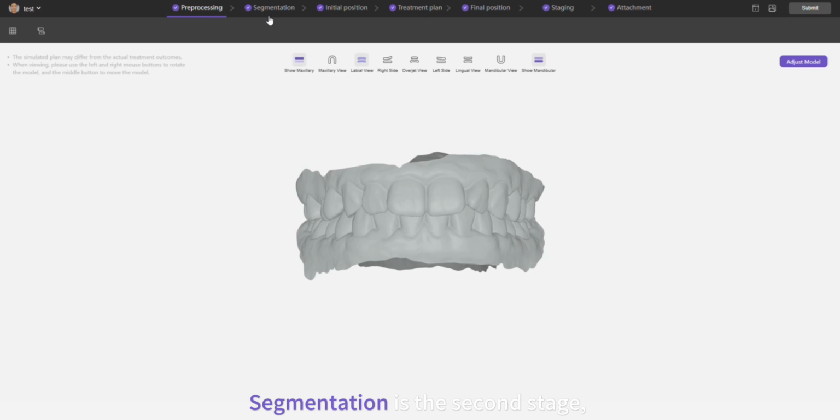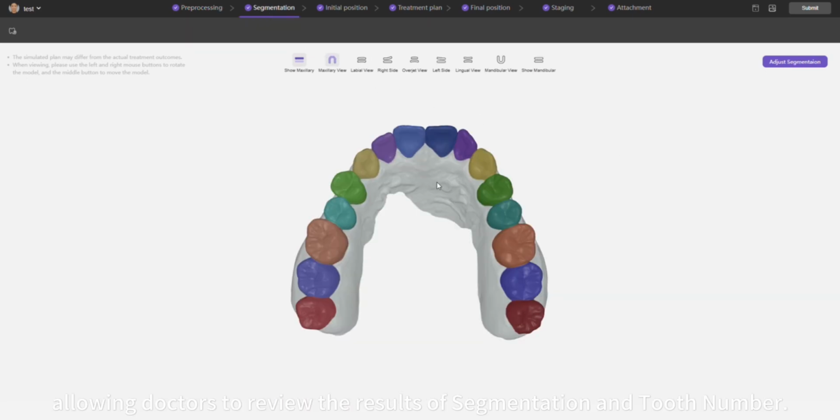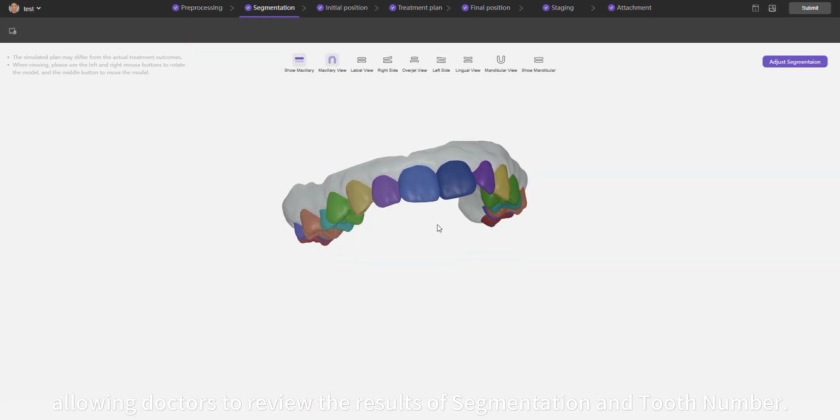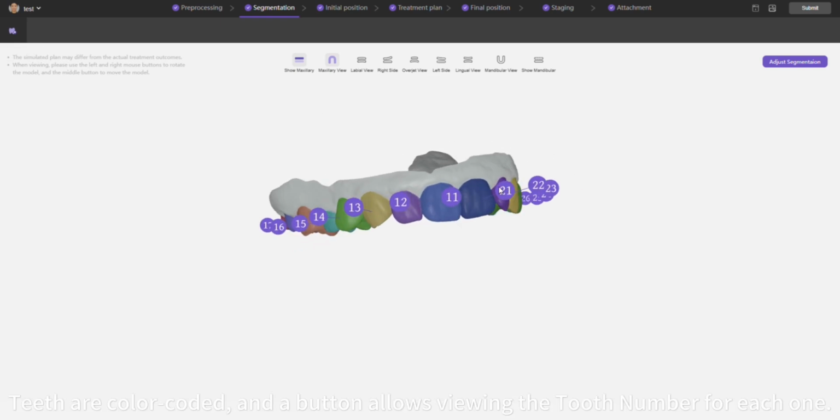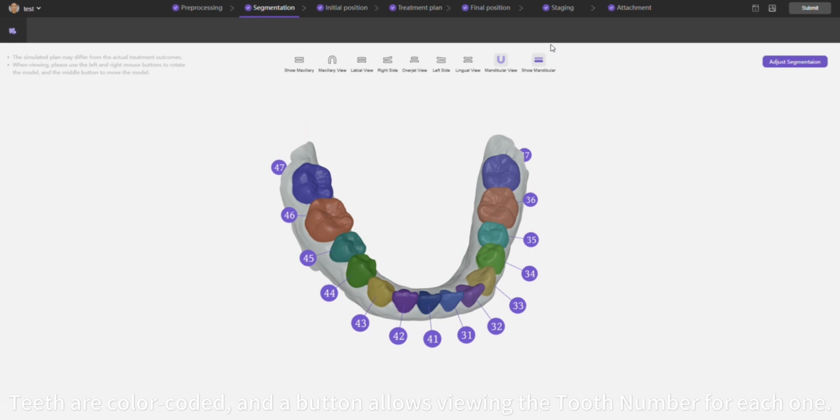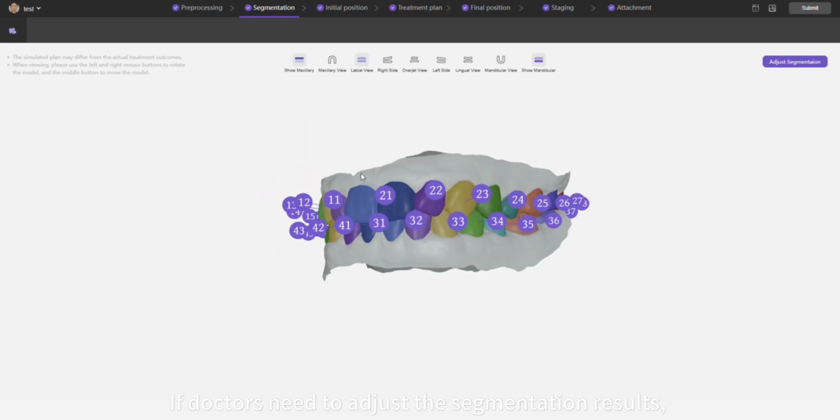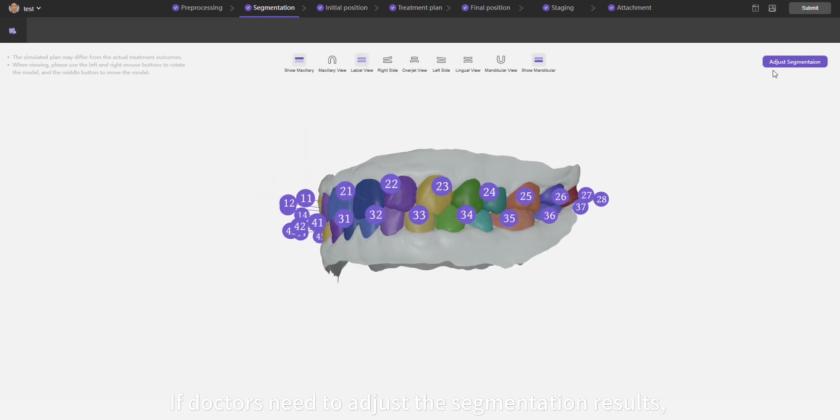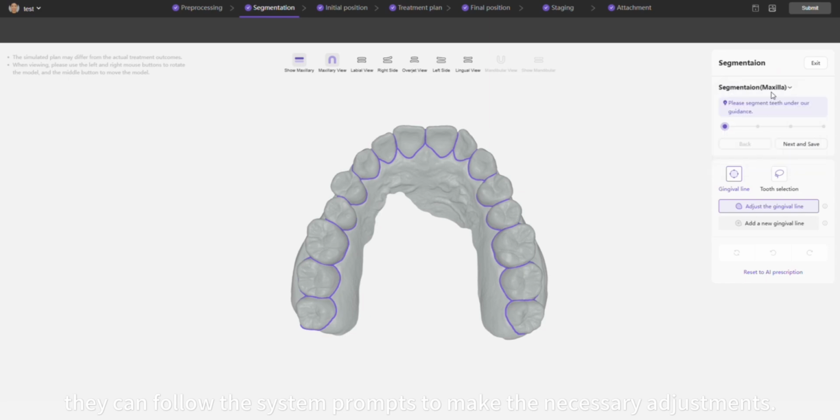Segmentation is the second stage, allowing doctors to review the results of segmentation and tooth number. Teeth are color-coded, and a button allows viewing the tooth number for each one. If doctors need to adjust the segmentation results, they can follow the system prompts to make the necessary adjustments.